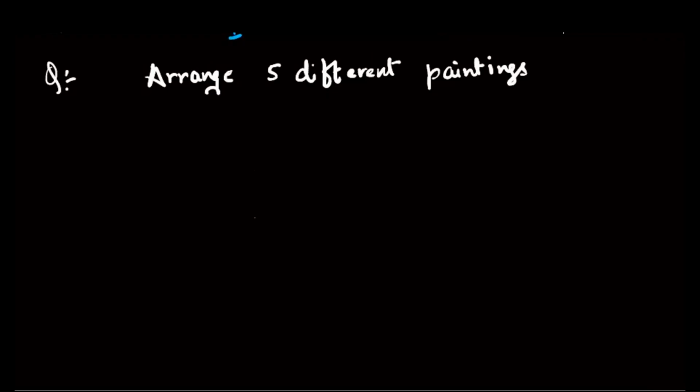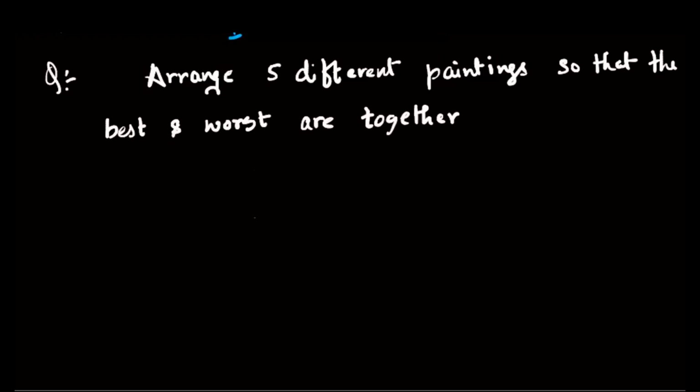Next question is: arrange 5 different paintings so that the best and the worst are together. So we are given 5 different paintings so that the best and the worst paintings are together.